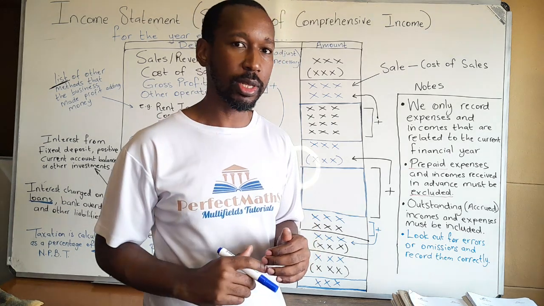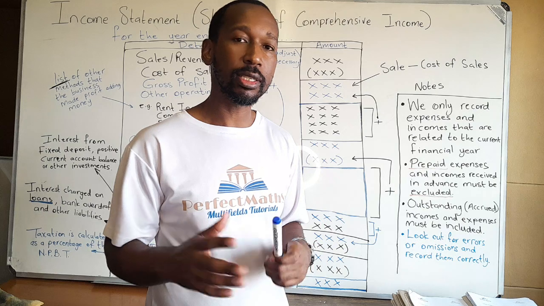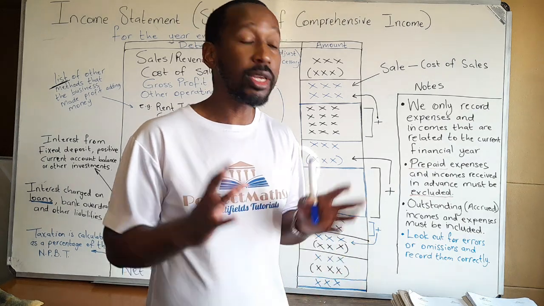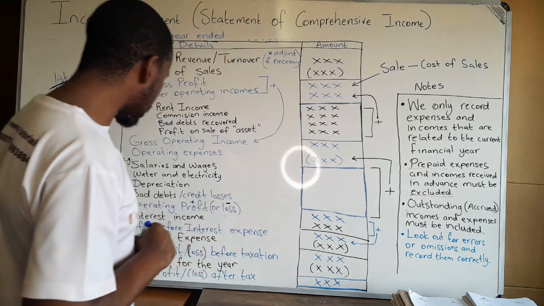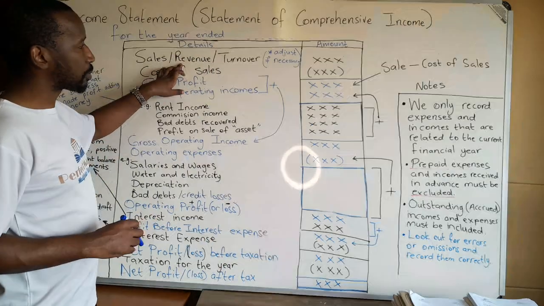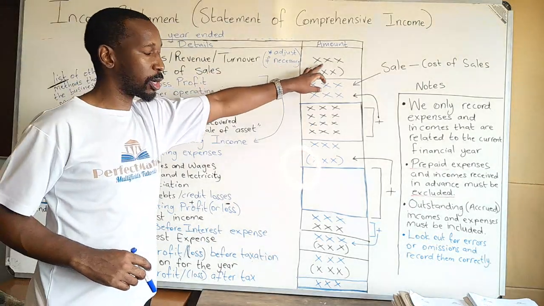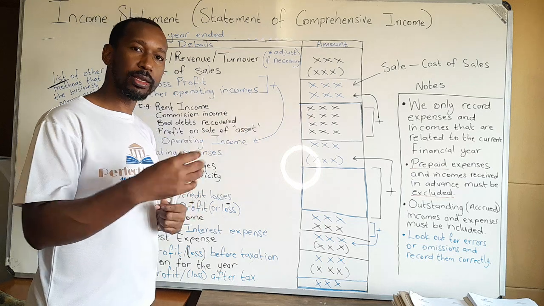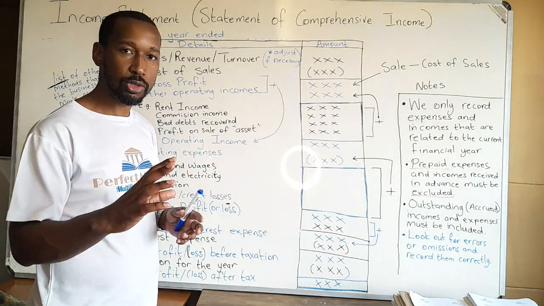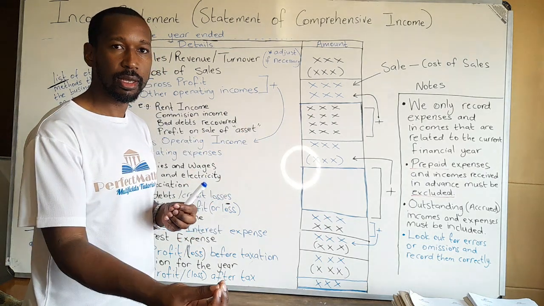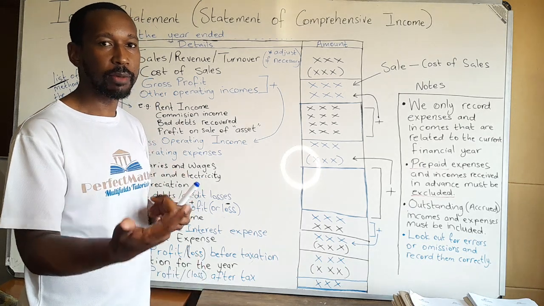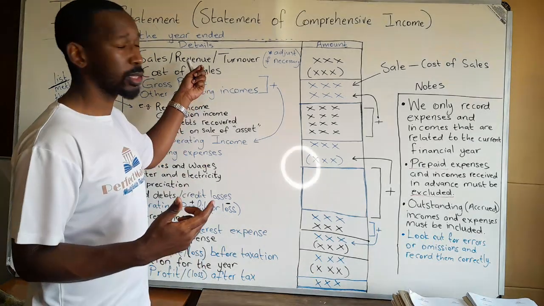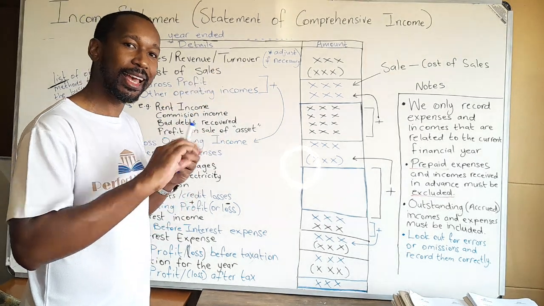So we'll talk about those ones separately, one by one, as each adjustment has its own tricks and ways of approach. Now, looking at the format, we've already talked about the sales, then we will record the sales amount here. Remember, should there be any debtors allowances, we will subtract them. Also, if somebody has returned some items and we gave them their money back, or should give them the money back, we need to remove that from the sales for the year because the sale has been cancelled.